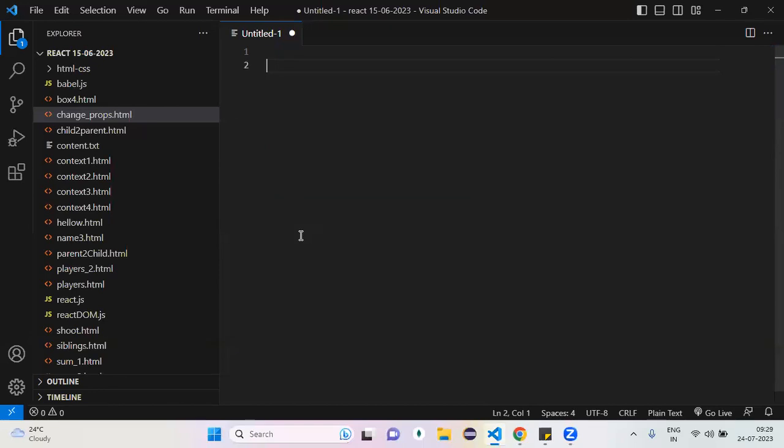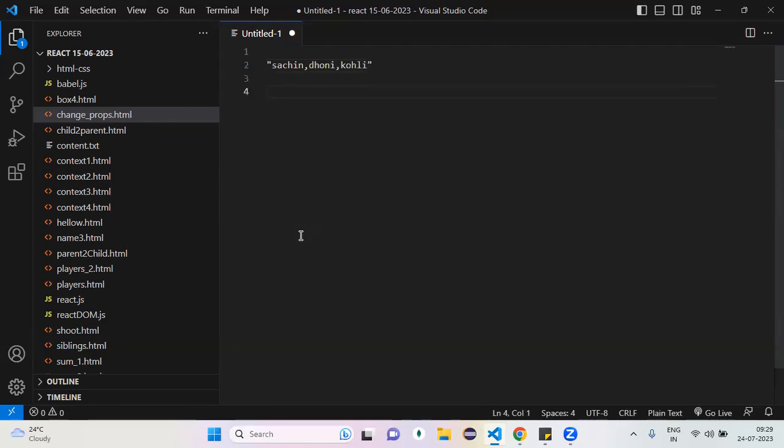Can anyone answer? I want to represent 3 players: Sachin, Dhoni, Kohli. Which data format is recommended? A string, like Sachin, Dhoni, Kohli? Or an array? Array, perfect.